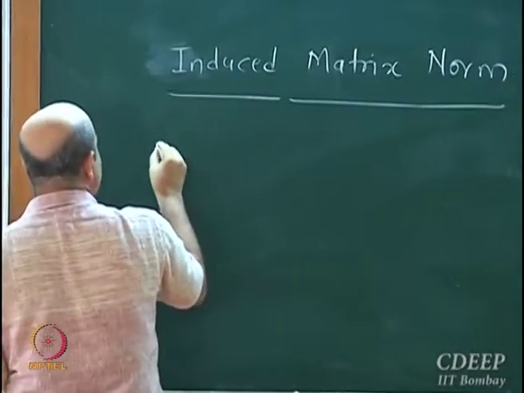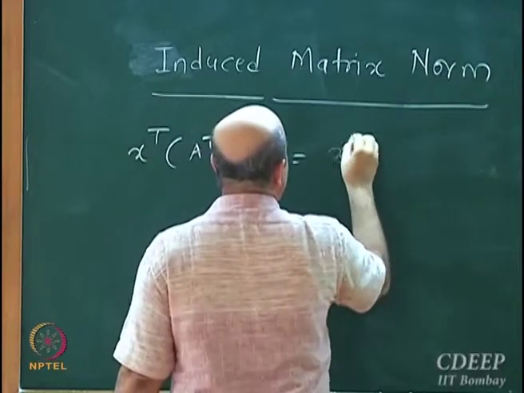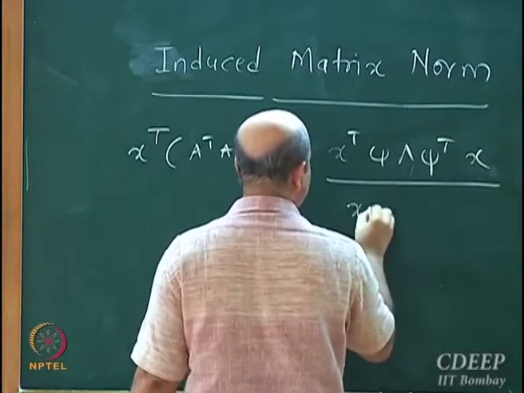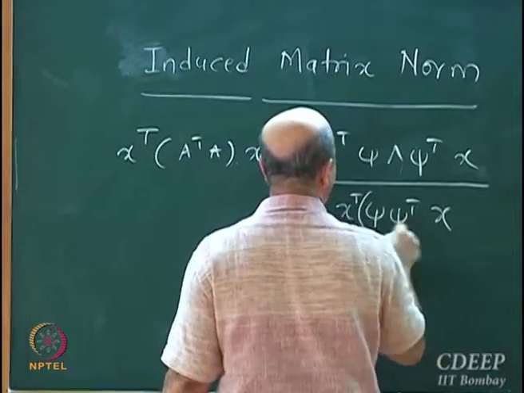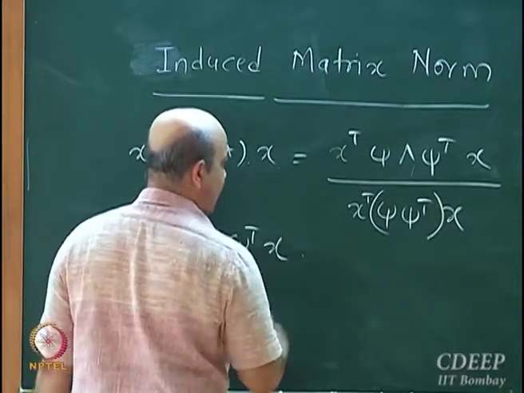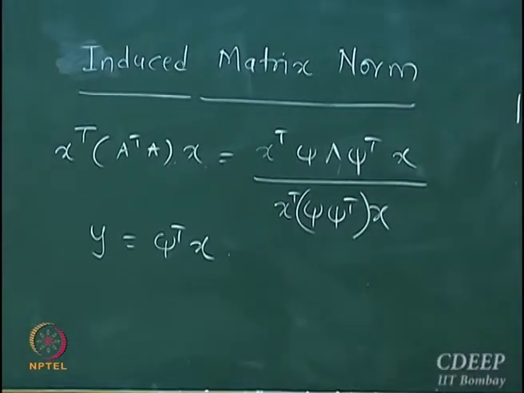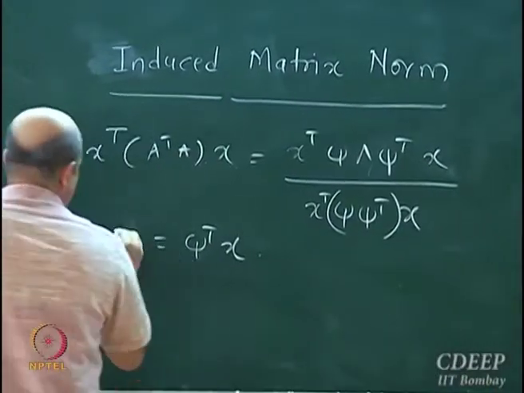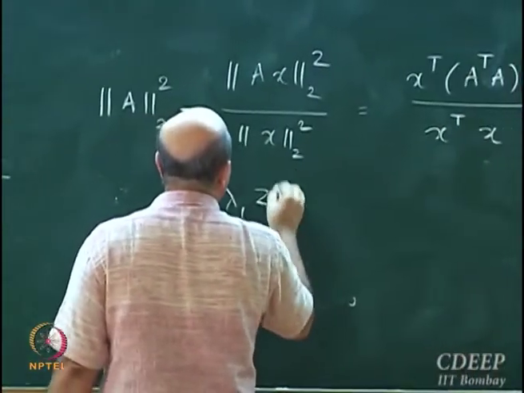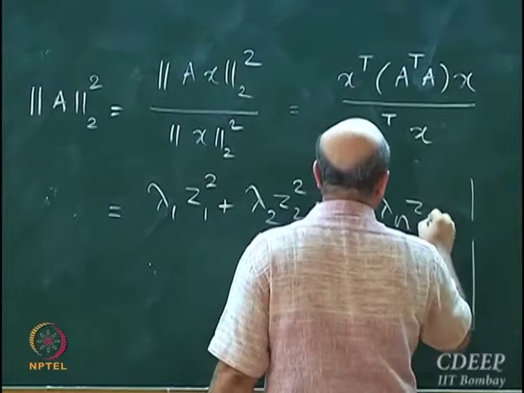So I wrote this x transpose A transpose A x as x transpose psi lambda psi transpose x, and defining z to be psi transpose x, we wrote this ratio in terms of this new vector as lambda 1 z1 square plus lambda 2 z2 square plus up to lambda n zn square.